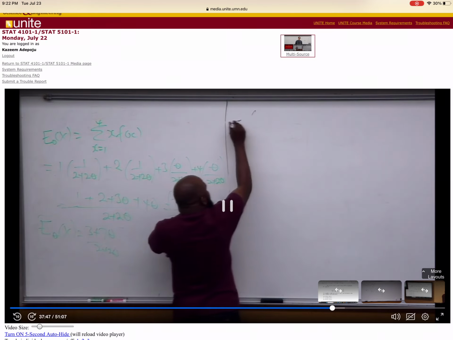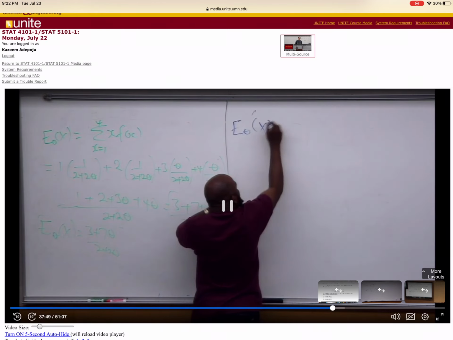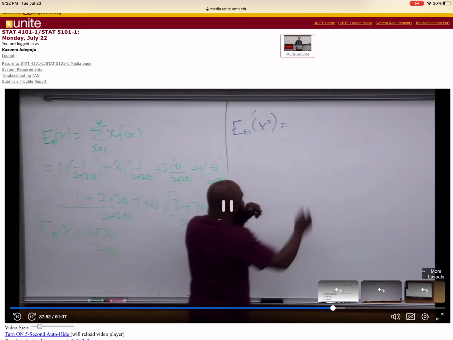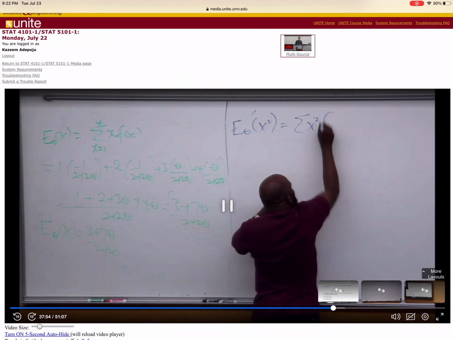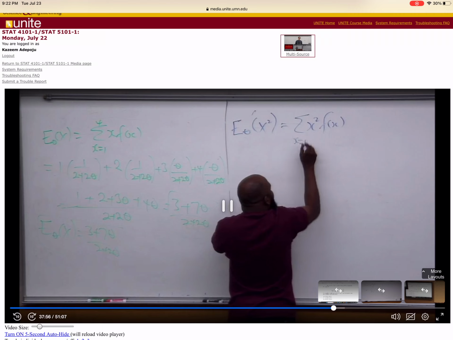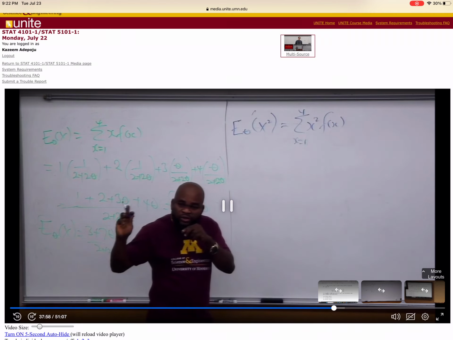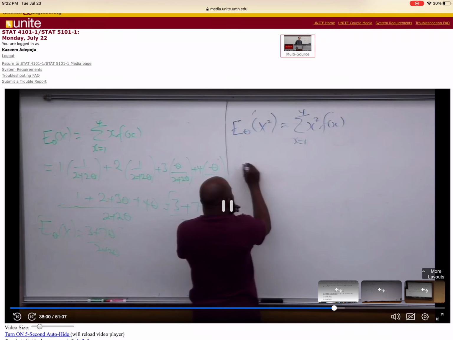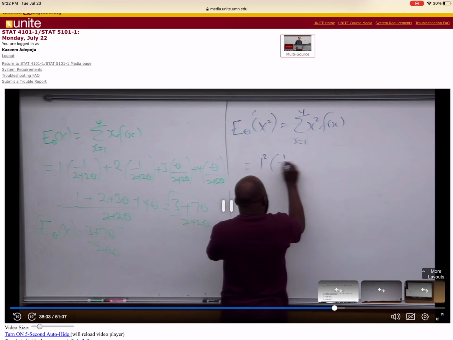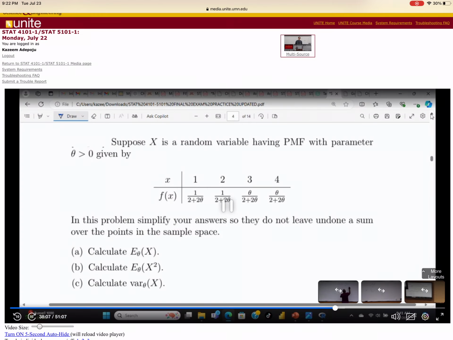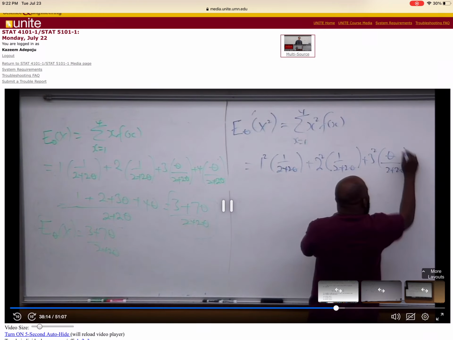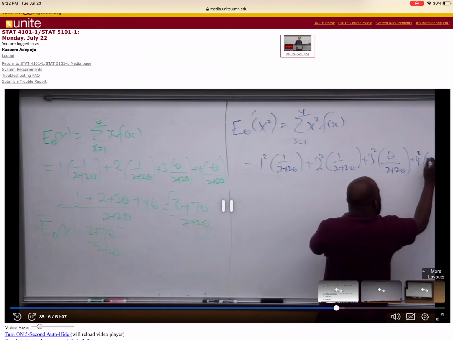Okay, now you want to find E theta of S squared. You do the same: summation of S squared F of S, starting from 1 to 4. That's going to be number 1 in the formula, right? So 1 squared times 1 over 2 plus 2 theta, 2 squared times 1 over 2 plus 2 theta, 3 squared times theta over 2 plus 2 theta, 4 squared times theta over 2 plus 2 theta.